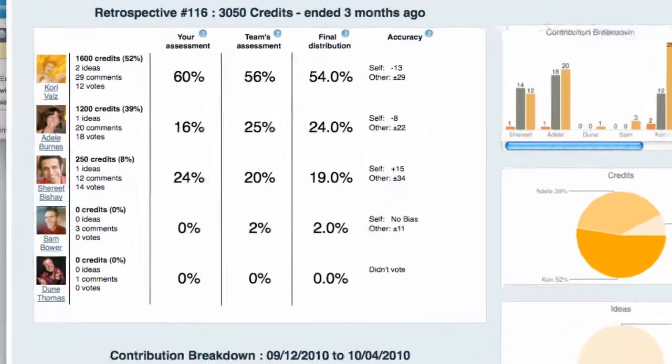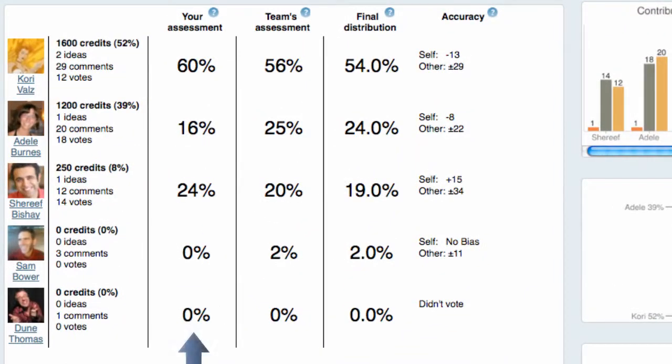Now, in understanding these results, you can see the column farthest to the left is your assessment. This is the vote that you cast. Now, the team's assessment, this middle column, is the average of what everyone else gave you. And then the final distribution is the team's assessment distributed across 100%. And this is the final distribution of the credits and the result of the retrospective.